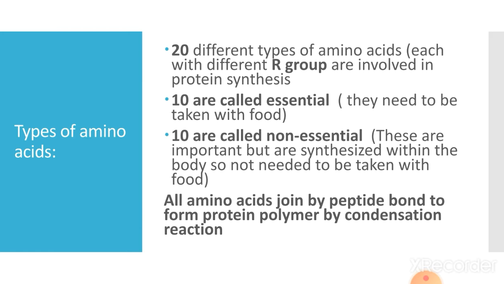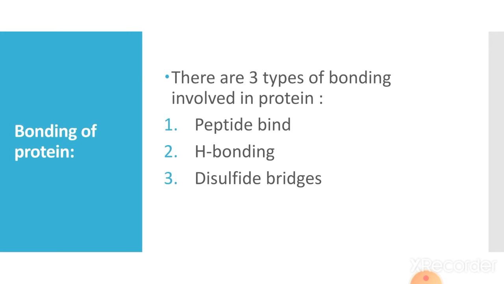All amino acids join together by the peptide bond to form a protein polymer by condensation reaction. Condensation reaction means removal of a water molecule. You have observed in the carbohydrates that the smaller units, the glucose monosaccharide units, combine together by the condensation process. Over here again, the monomers are combining together to form the polymer by the condensation reaction, meaning the removal of a water molecule. So we can say that the polymers are formed by the condensation of the monomers.